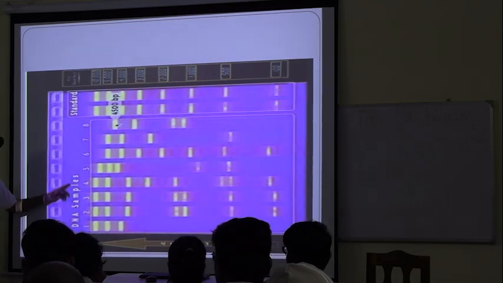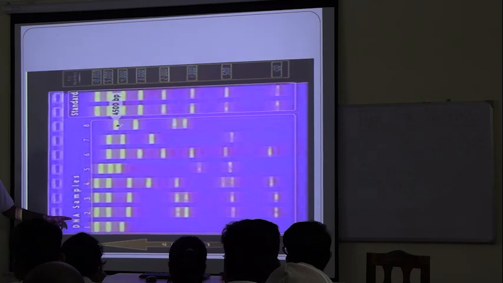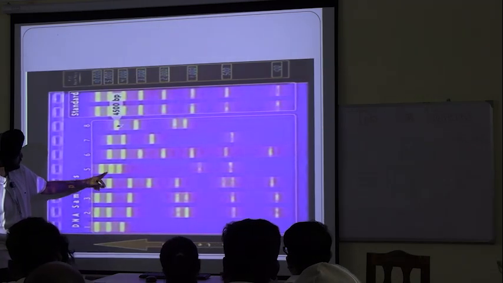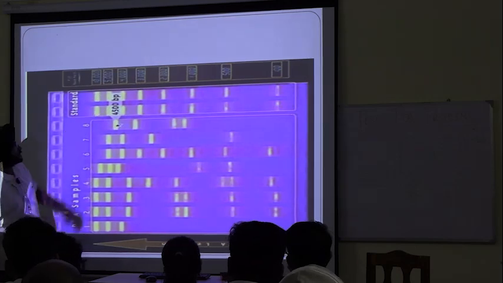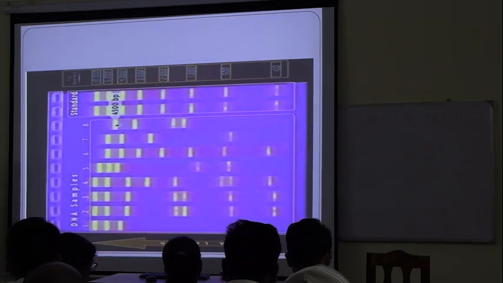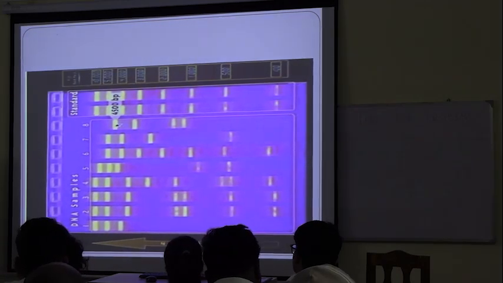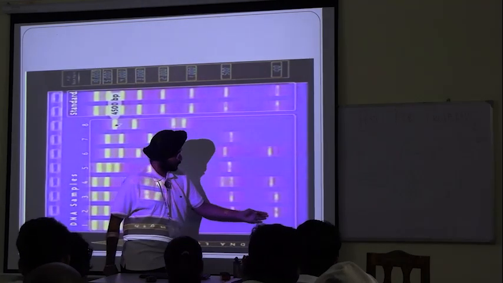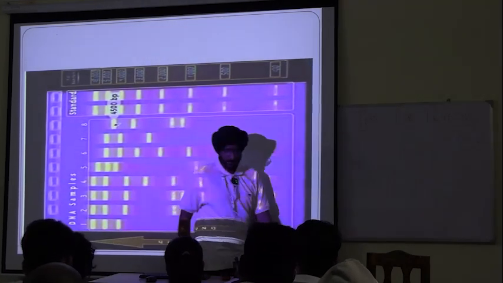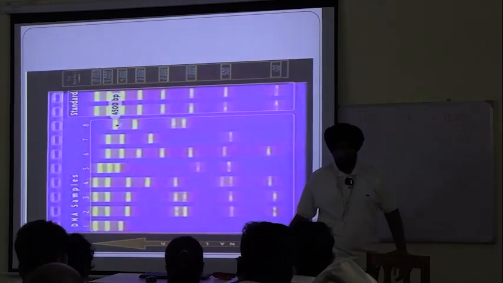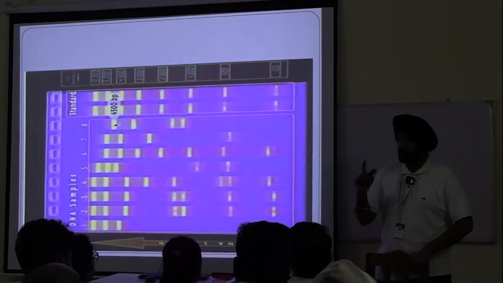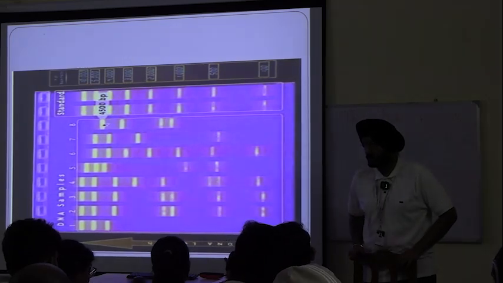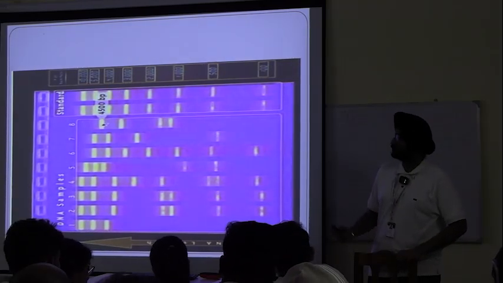Which samples are used here? These are DNA samples. What would be the weight or base pair of this? This is 5000 base pairs, so this is a relatively larger fragment. And these are the smallest one of 100 base pairs. Understood? This is how the results are interpreted.